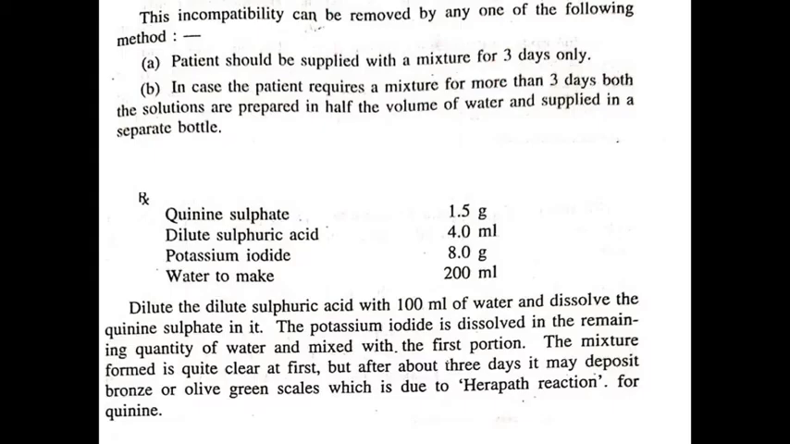Example of a preparation which includes quinine sulfate, dilute sulfuric acid, potassium iodide, and water. First, dilute the dilute sulfuric acid with water and dissolve the quinine sulfate. The potassium iodide is dissolved in the remaining quantity of water and mixed with the first portion. The mixture formed is quite clear at first, but after about 3 days it may deposit bronze or olive green scales, which is due to the herapathite reaction for quinine.